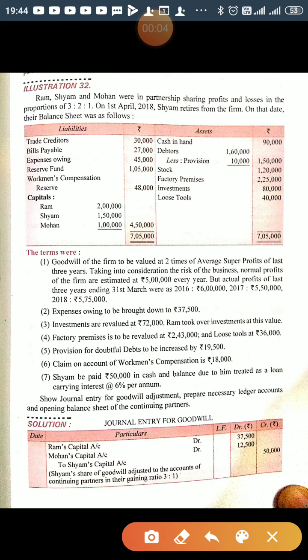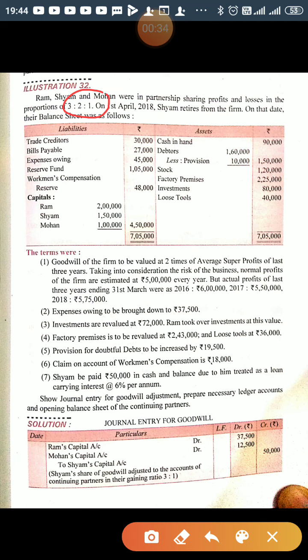So I would like to discuss one more illustration, which is a simple question, but an application of all we have studied yet. This question says Ram, Shyam and Mohan were in partnership sharing profits and losses in the proportion of 3 is to 2 is to 1. This is their profit sharing ratio, 3 is to 2 is to 1.